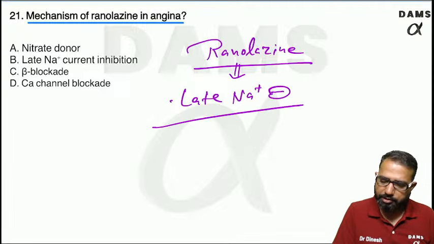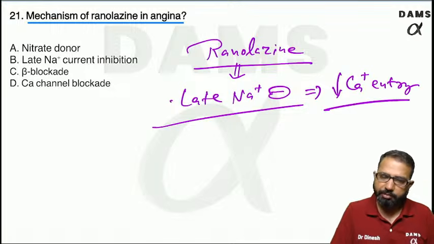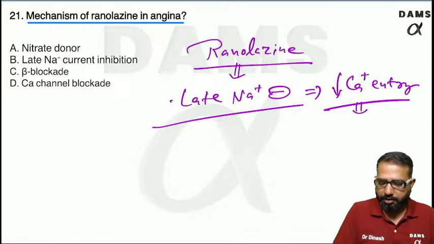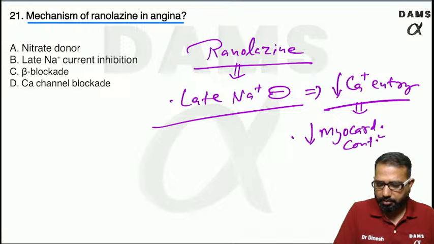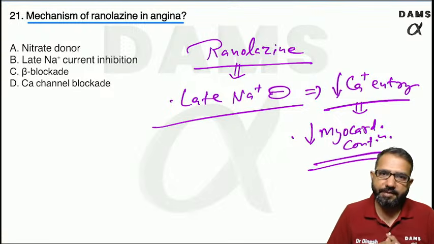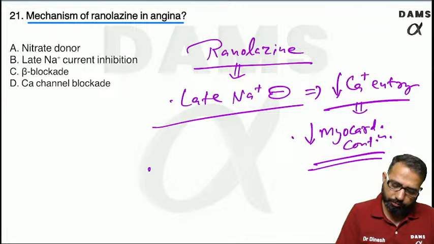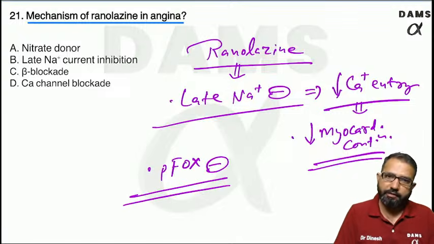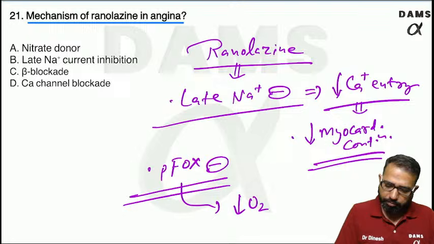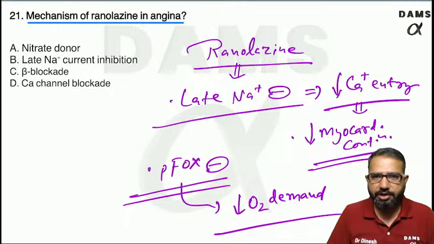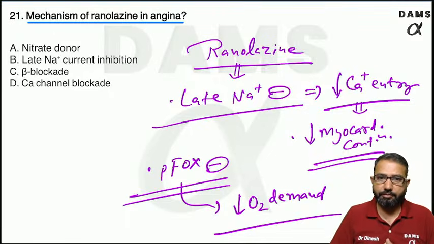When you inhibit this late sodium current, it decreases calcium entry in the myocardium, which decreases myocardial contractility and the workload. It is also a partial fatty acid oxidase inhibitor, PFOX inhibitor, which also decreases the oxygen demand, because the heart will not use fatty acid, it will use glucose, and glucose oxidation requires less oxygen.